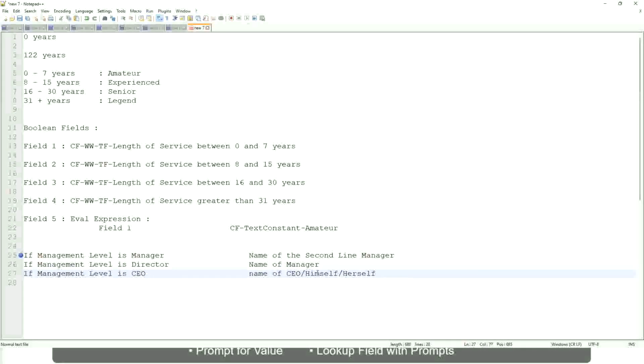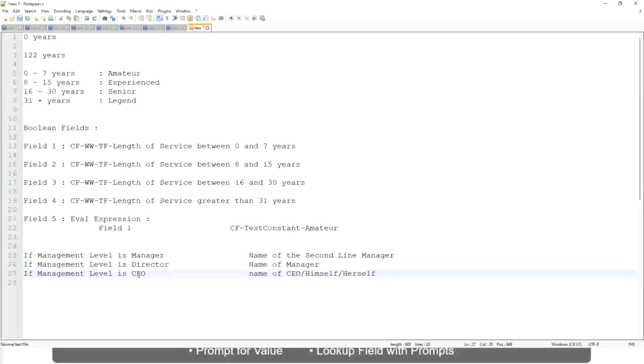Right. This is what we're going to do. So if this is a requirement, like if the management level is a manager, we have to return the second line manager's name so that it is a clickable link. If the management level is director, you have to return the name of the manager, because the director may not have a second level manager, right?